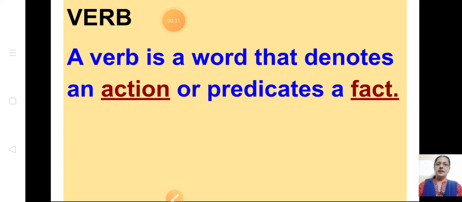Can you remember the examples I had given? She plays with the ball. Plays is an action. Birds fly in the sky. Fly is an action. Ramu kicked the ball. Kicked is an action. Any word that denotes an action is called a verb. A fact: Ram is a good boy. It is a fact, so "is" is also a verb.